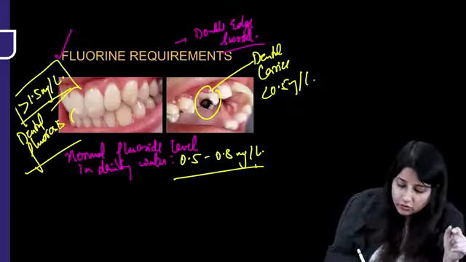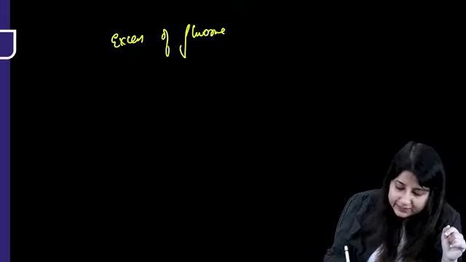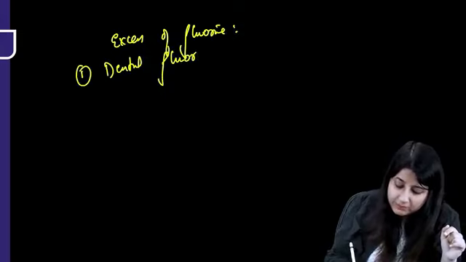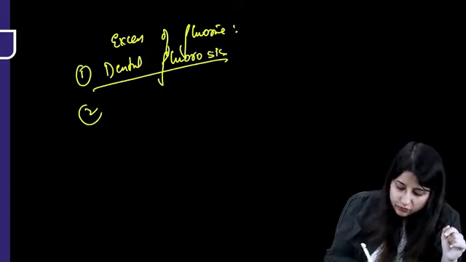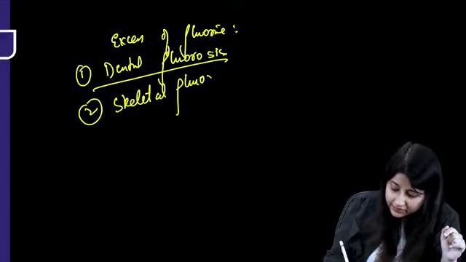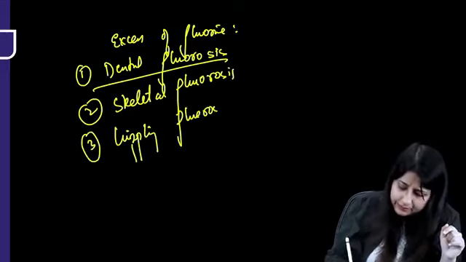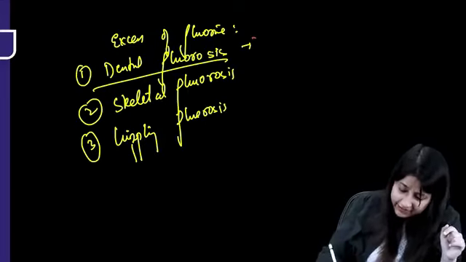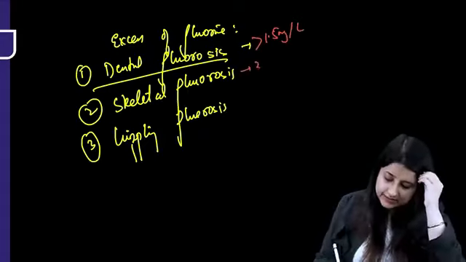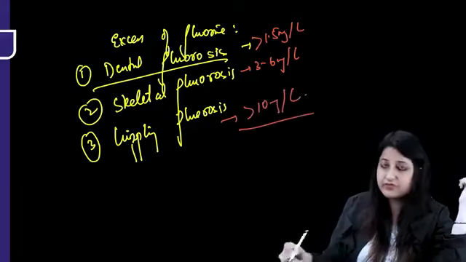Excess of fluorine basically presents with three things. One is dental fluorosis, which is accompanied by mottling of the upper incisors of the teeth. Then there is skeletal fluorosis, which we have studied in the main videos as well. And there is something known as crippling fluorosis. Now, dental fluorosis, the level is more than 1.5 milligram per liter in drinking water. Skeletal fluorosis, everybody, 3 to 6 milligram, and crippling is more than 10 milligram per liter of drinking water.